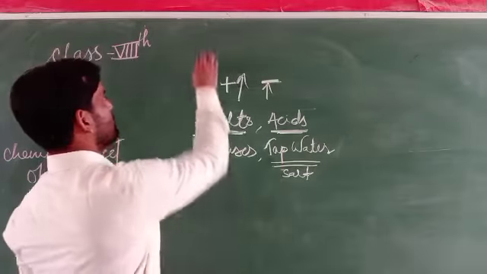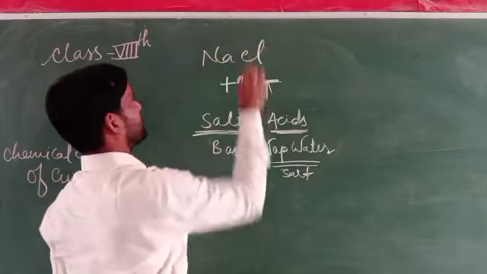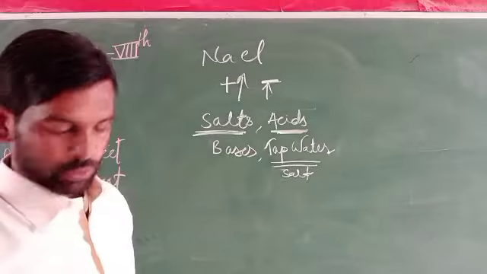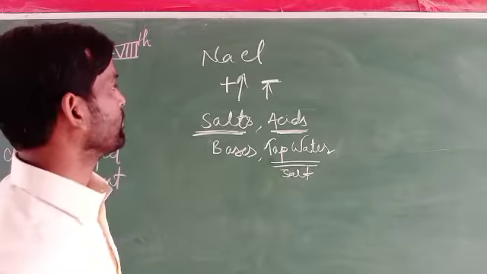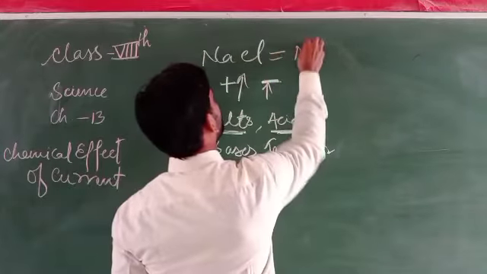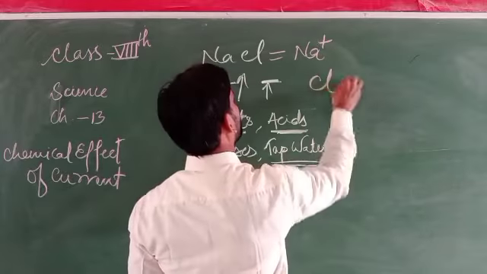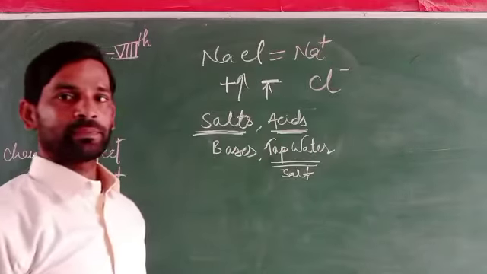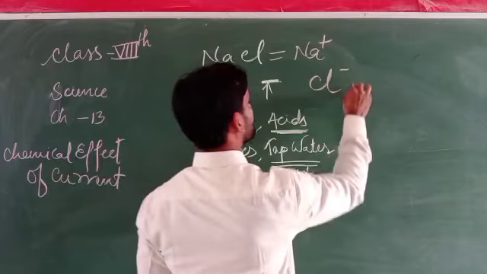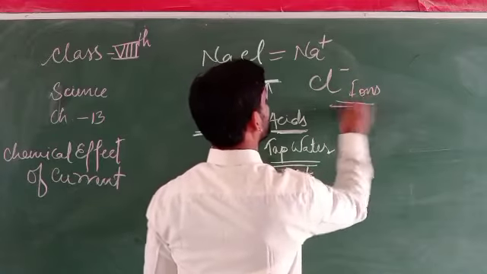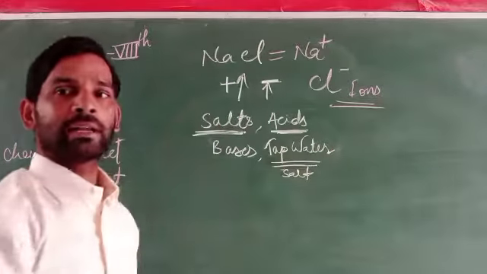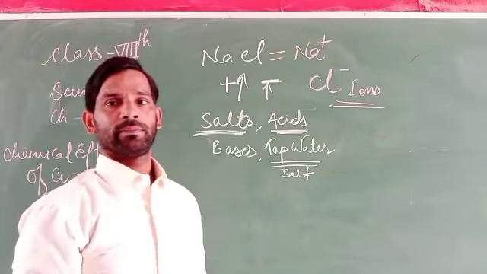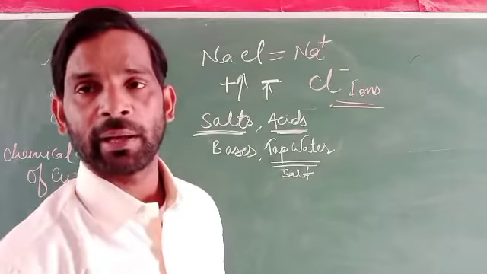Suppose there is sodium chloride. After dissociation or decomposition, it is produced in the form of sodium ion and chloride ion. That means they can produce ions. If they produce ions, they certainly allow electric current to pass through.